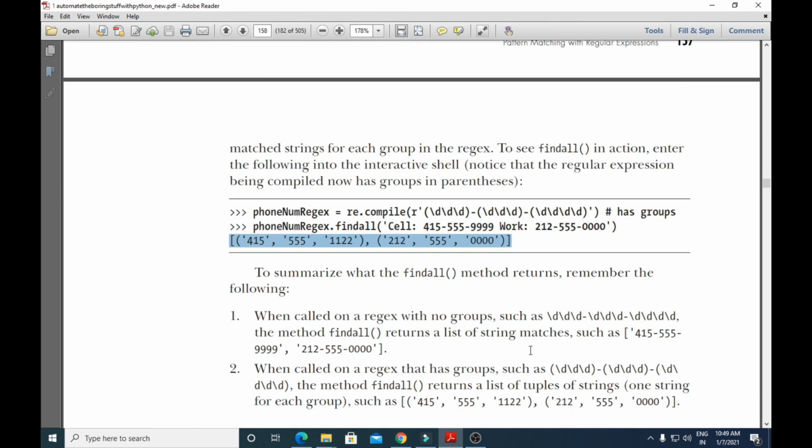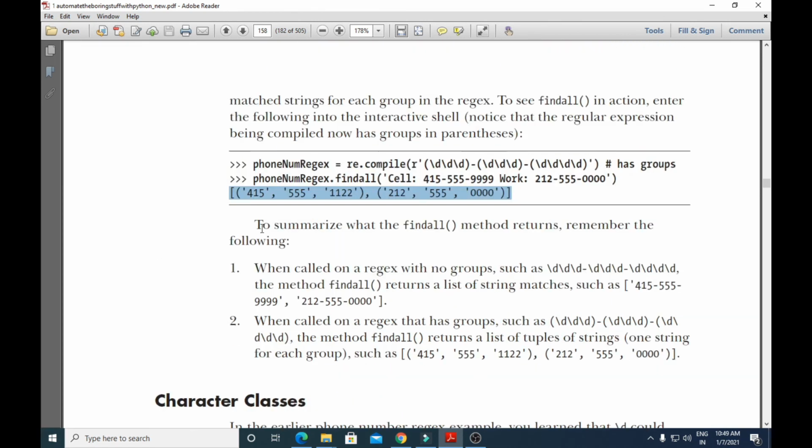To summarize what the findall method returns, remember the following. When called on a regular expression with no groups, such as this regular expression, the area code number and the four numbers, the method findall returns a list of string matches.